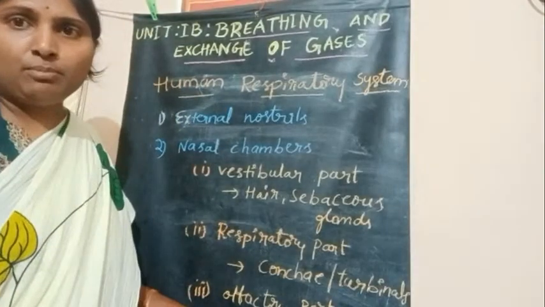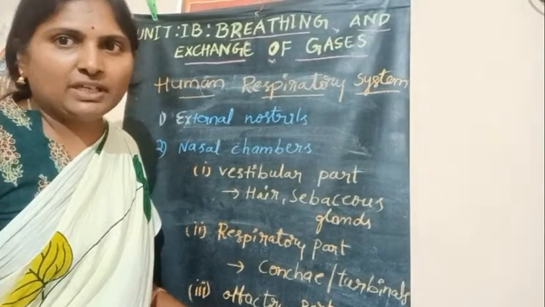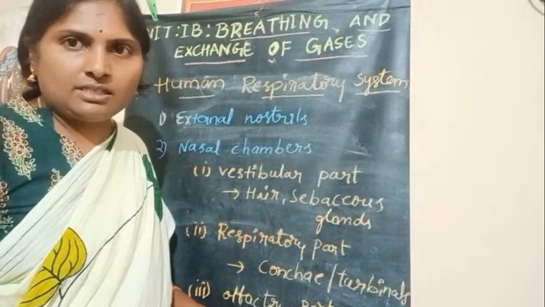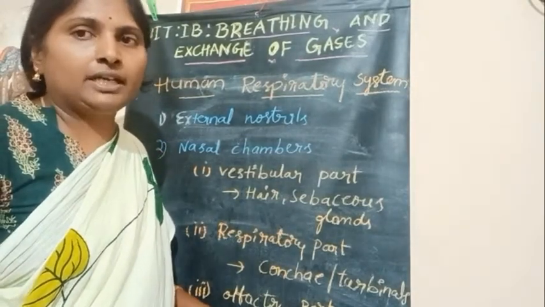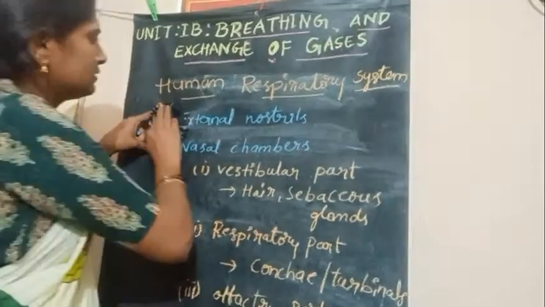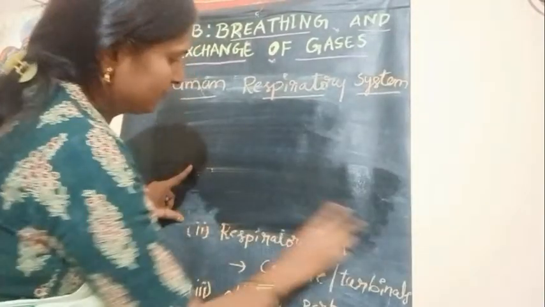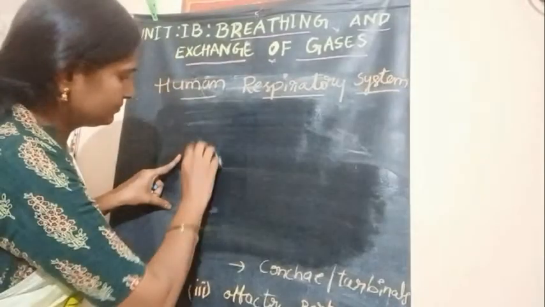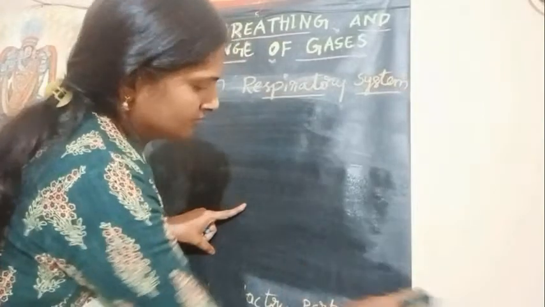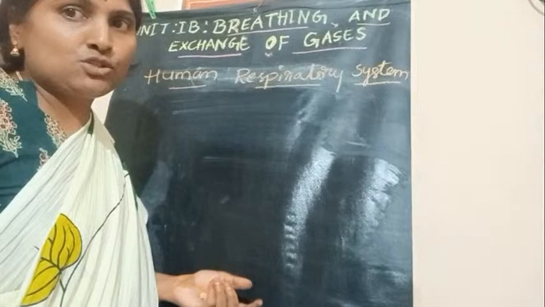Which is lined by olfactory epithelium. Olfaction means sense of smell. So this olfactory part of the nasal chambers can find or identify different types of smells. Next part of the human respiratory system is nasopharynx.